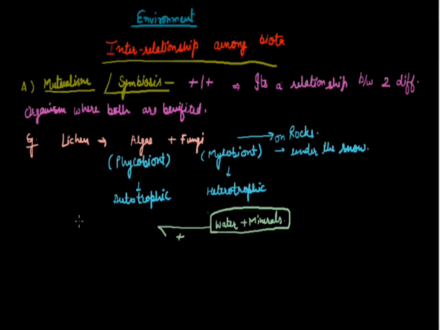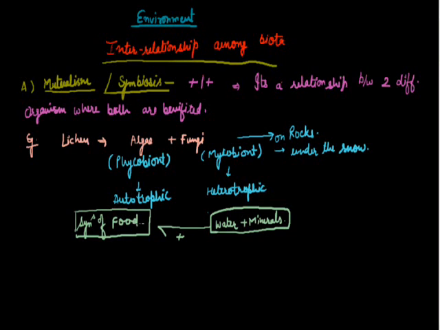And what does the algae do? Algae can synthesize its food with the help of these raw materials, plus it can take in CO2 from the air. With the help of CO2, water and minerals, enzymes get activated, and the raw materials CO2 and water bind together with the help of sunlight, and ultimately there is synthesis of food.